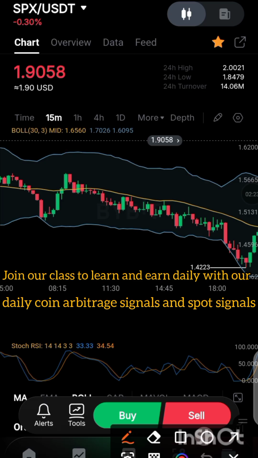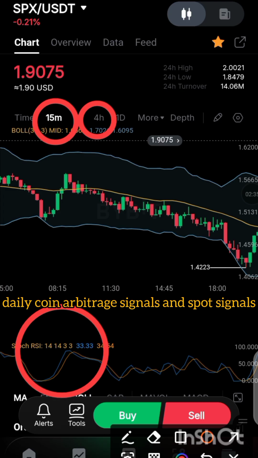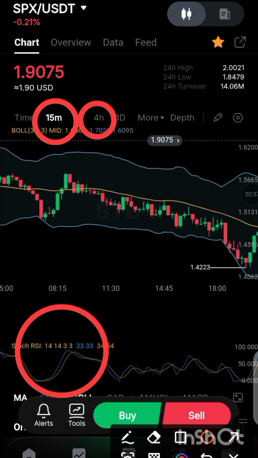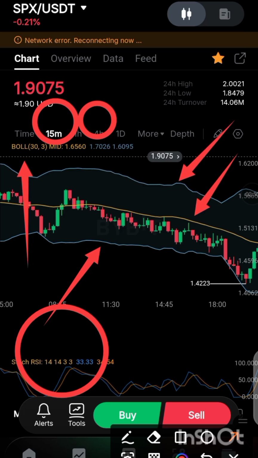The next thing you need to do is to get stochastic RSI. This other thing you are seeing here is the Bollinger Band, which is a 3 line indicator.